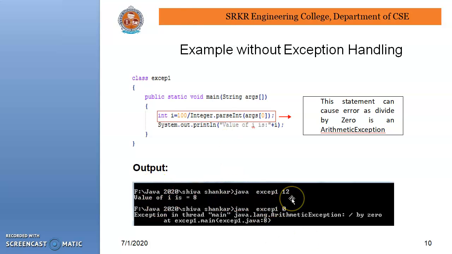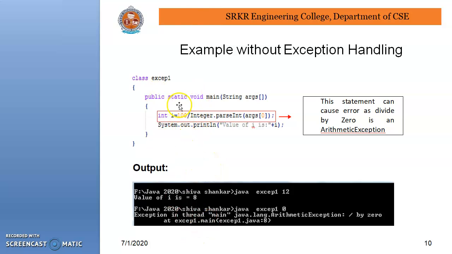By passing 12 there is no problem, it gives the result 8. But while passing 0 we have a problem: java.lang.ArithmeticException, divide by zero. Why? Because dividing by 0 may be infinite, so that is a problem with this particular statement. That problem can be caught by the catch block and reported to the user.